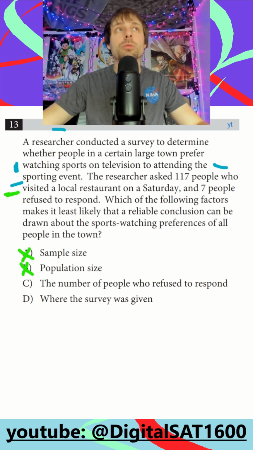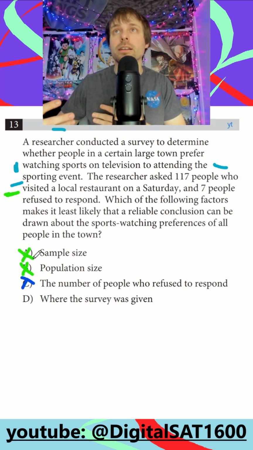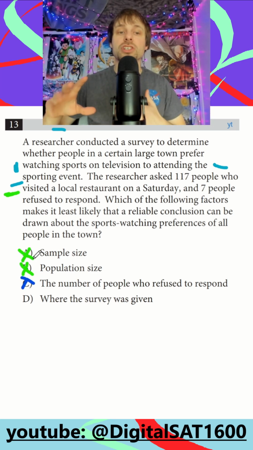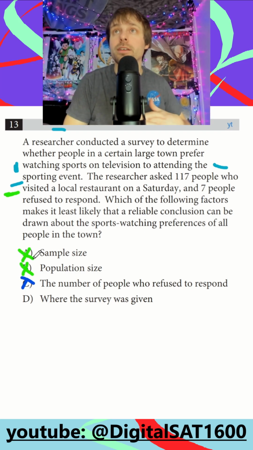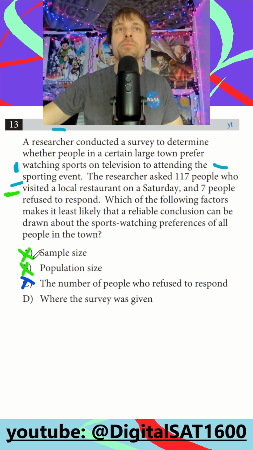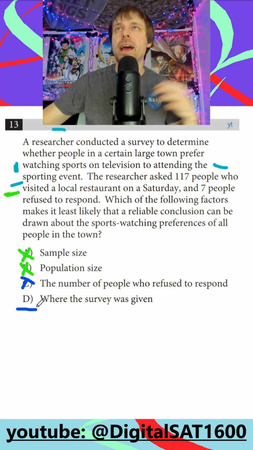Number of people that refuse to respond is also not going to matter. That doesn't necessarily negate the importance of a study. That's just like those people are not respondent, right? You just focus on the people that did respond and the different ways they responded. So this one almost kind of automatically gave us D, right?